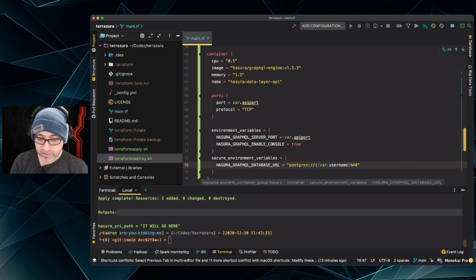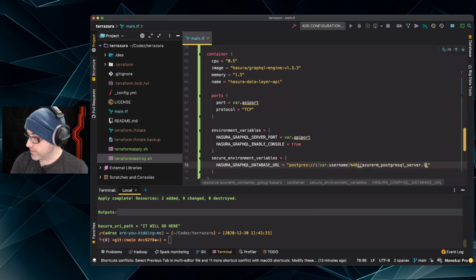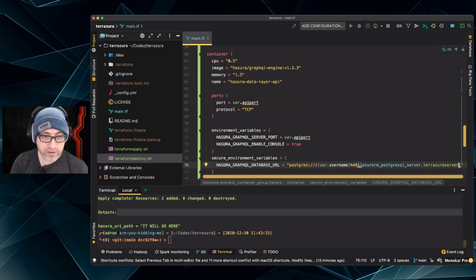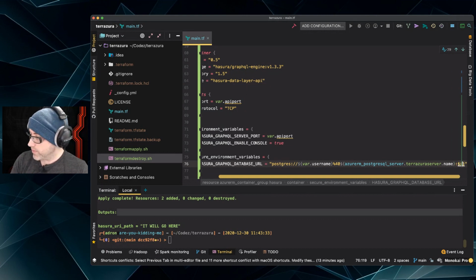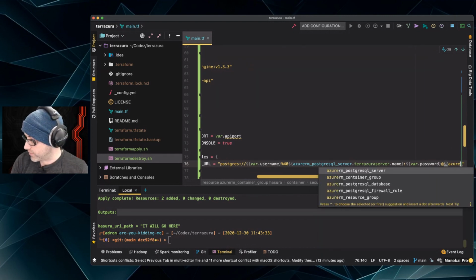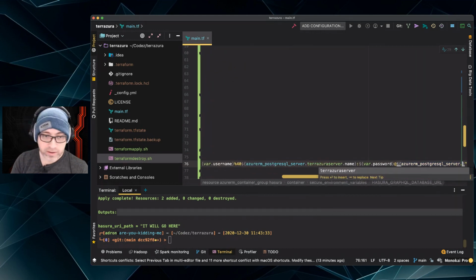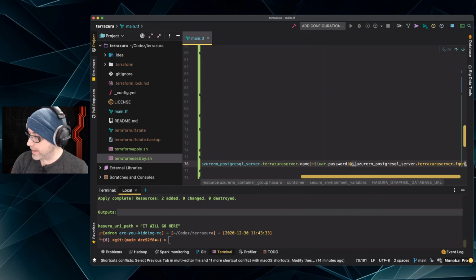So our next thing is another variable, and it's going to be the Azure RM, and fortunately we get a little casing here. Terrazura name. Okay, so that variable is in there. And then we need a colon and the next variable, which is going to be var.password. As you can see, this is why it's a secret. Now the next variable is going to be the Azure server, and that's going to be the fully qualified domain name is what we want there.